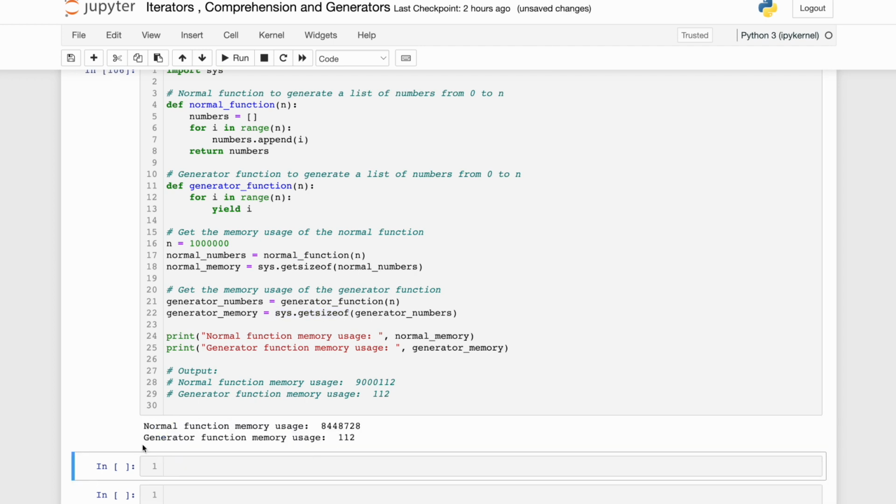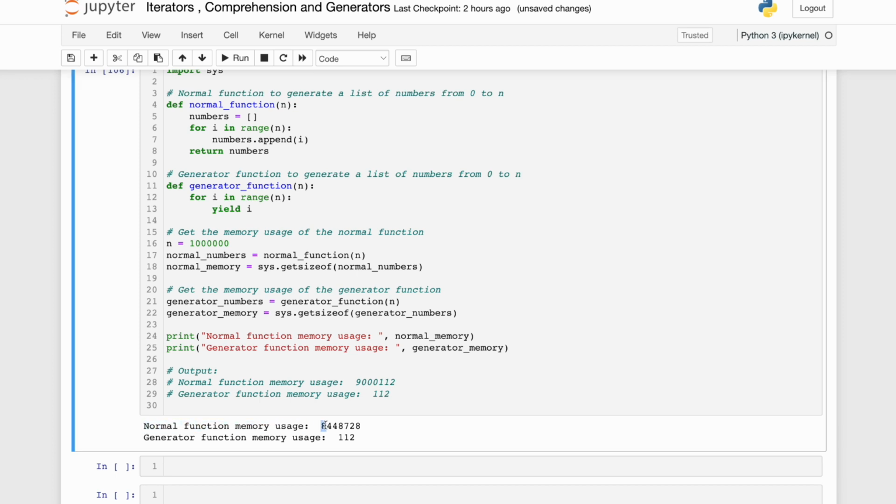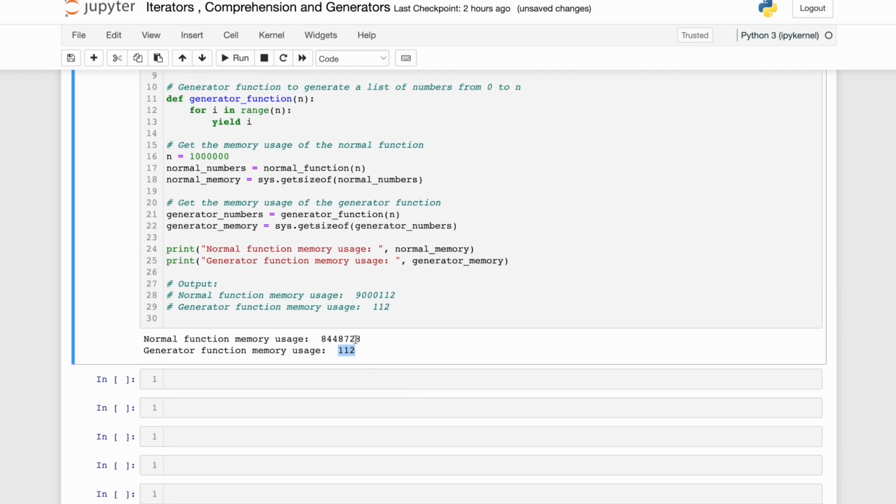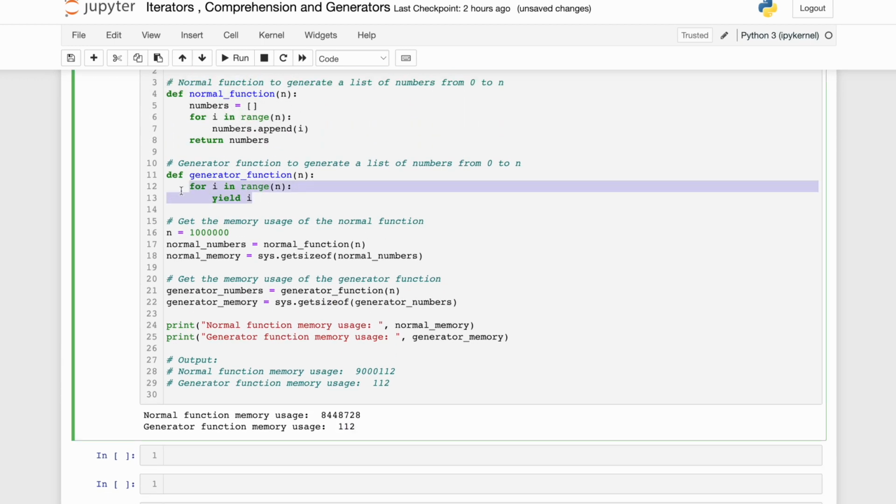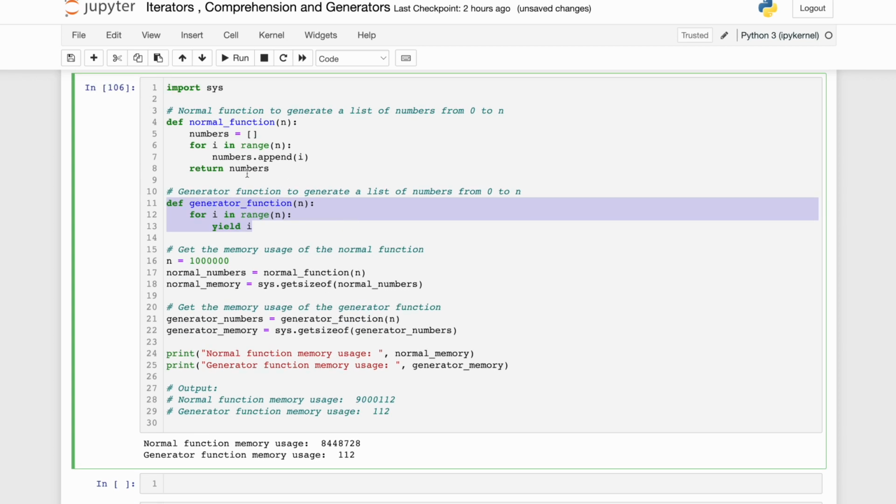And this program is working also. Good ChatGPT. Normal function memory usage is these many bytes. Generator function memory usage is 112 bytes. Now you tell me, friends, why it is 112 versus 8 million. The difference is that in this particular function, it is not generating the list. It is not returning the list. It has only created the object, right? And when you do next or iterate over it, just in time it will create and fetch and give it to you every time.